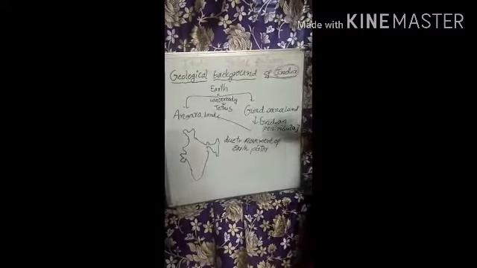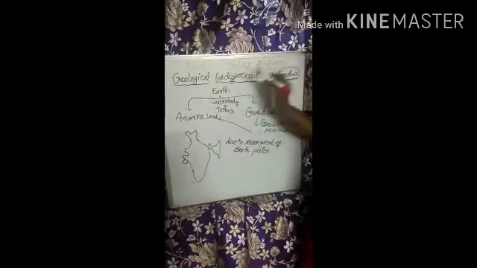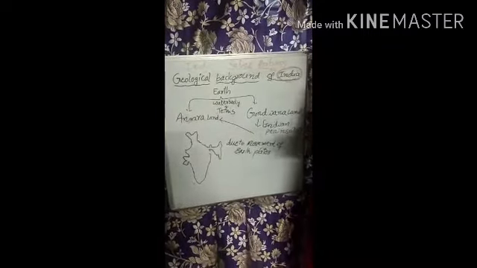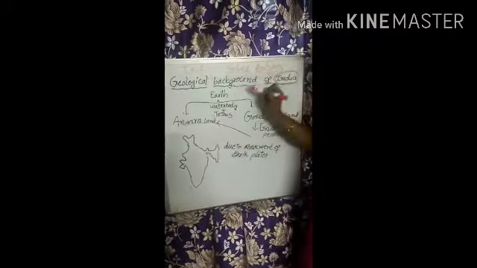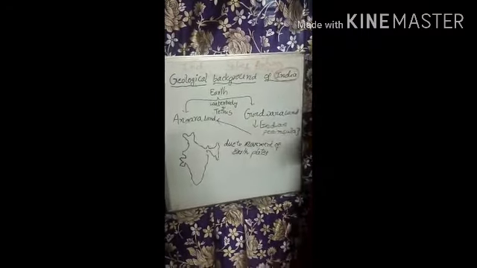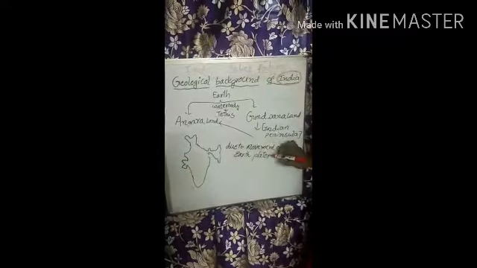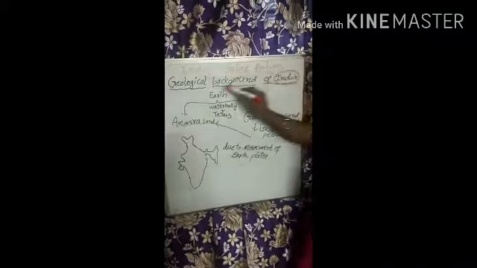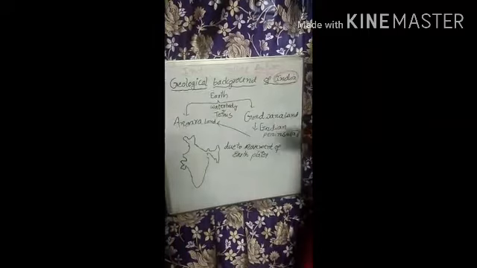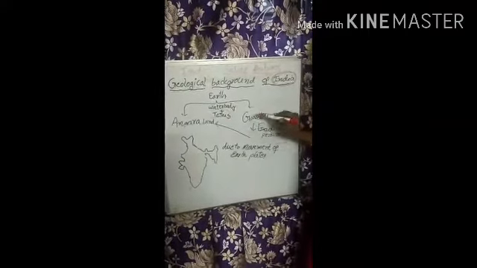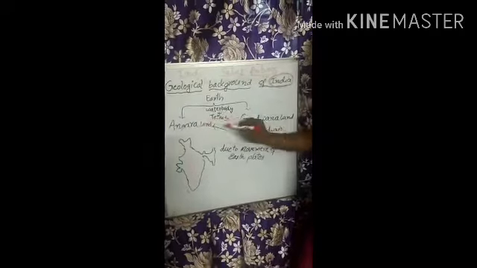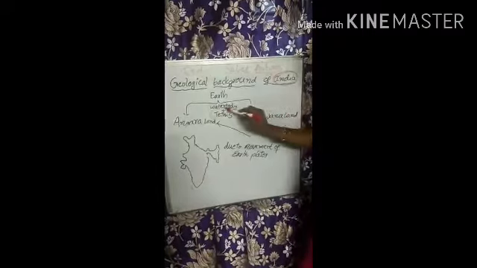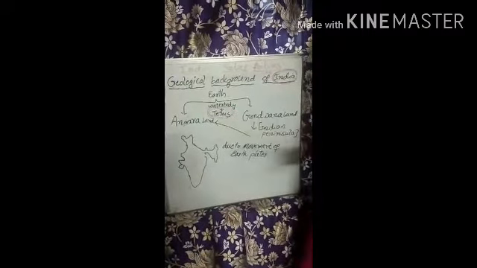So we will learn. Millions of years ago, our earth was a single land block called Pangaea and also a single water block called Panthalassa. Due to the movement of the earth plates, the earth divided into Angara land and Gondwana land. The water body also adjusted between these two land blocks, and we call that water body the Tethys Ocean.